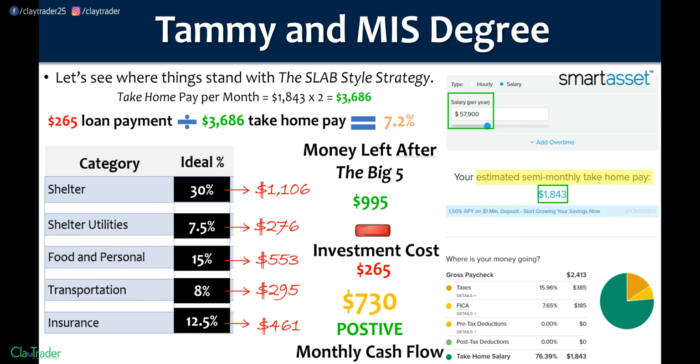$730 of positive cash flow. There we go. Sign me up, coach. That's a nice number. Can we all agree that's a nice number? Can we all agree that we see the massive flexibility in that number? Can we all agree that we just see how quickly this anchor leech debt could be destroyed by having that sort of extra cash flow?